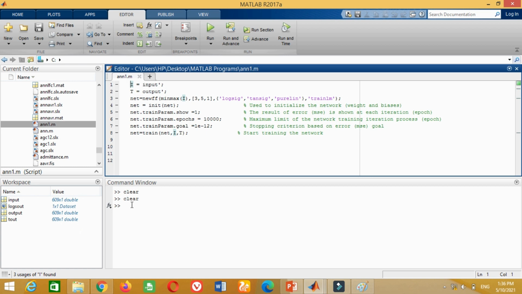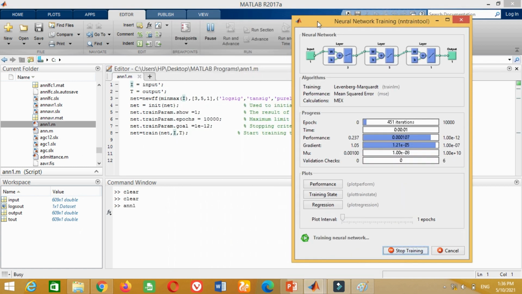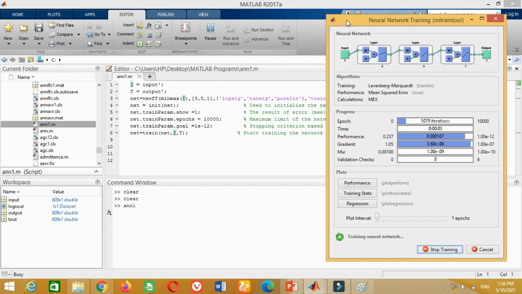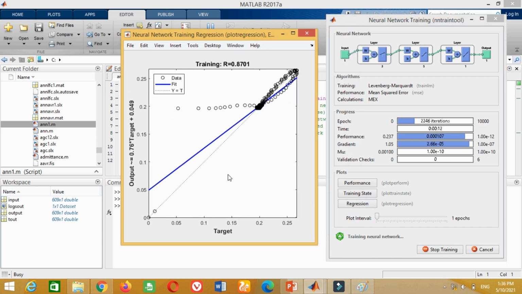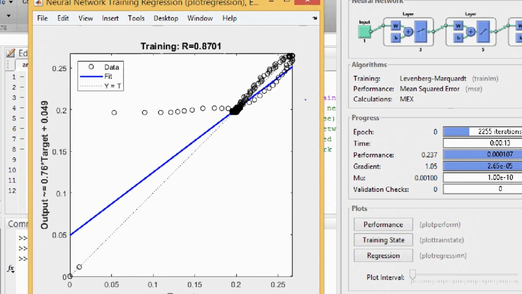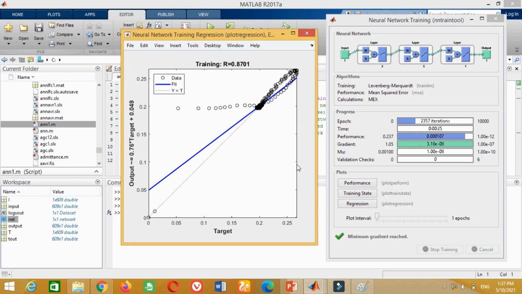To do this, just click on this run button. It will automatically start the ANN training. To get some idea about the successfulness of ANN training, click on this regression button. You can see its regression value is 0.8701. As we know, the criterion for successful ANN training is that regression must be equal to 1. Therefore, it means that our ANN training is not going to be successful. Therefore, stop this ANN training here and close both windows.